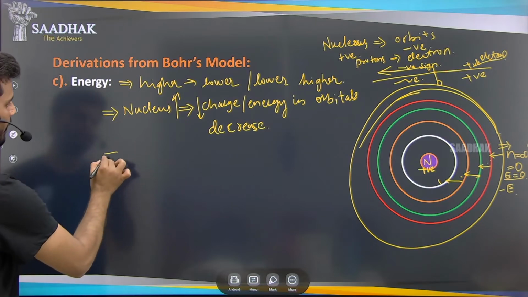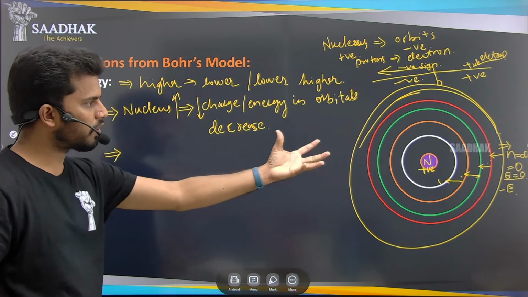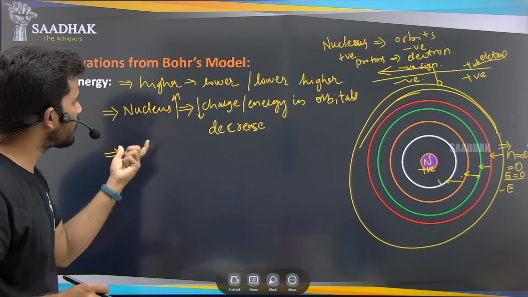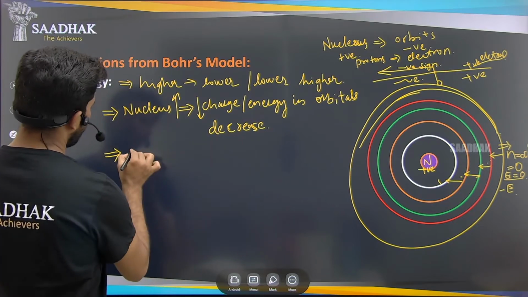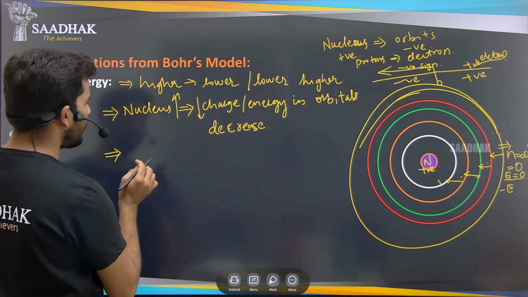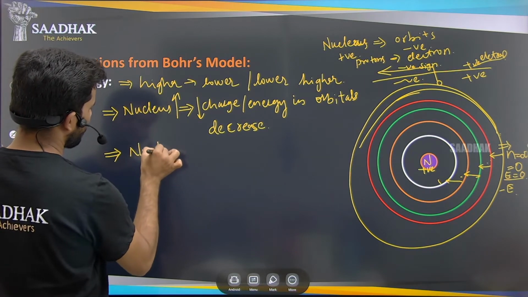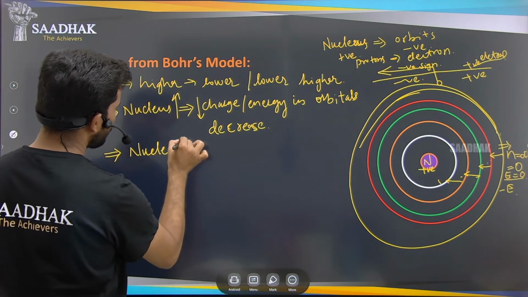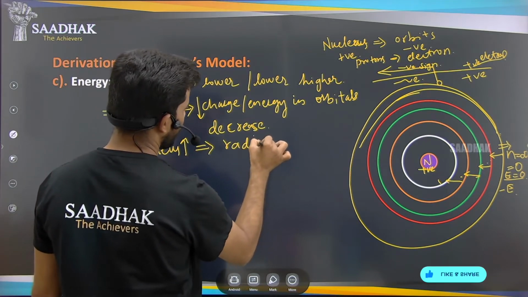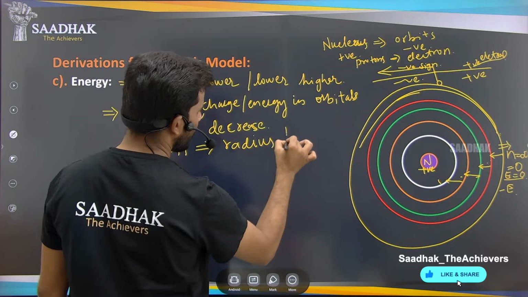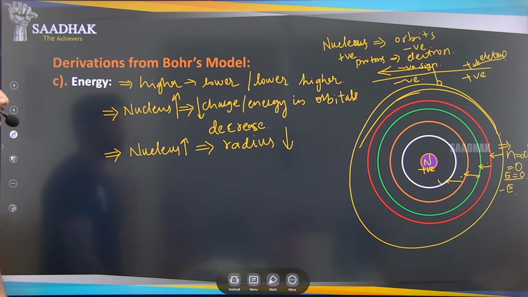Okay, and this positive charge is pulling the electrons towards itself. So as the charge is increasing, what happens? We say that the radius will decrease. So the nucleus charge is increasing, for suppose again. If the nucleus charge is decreasing, what happens? The radius will be decreasing of that atom.